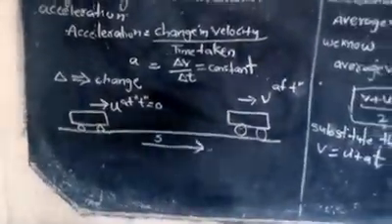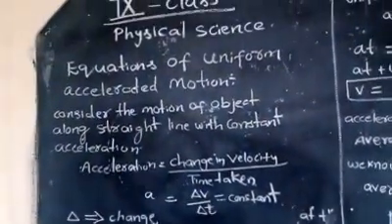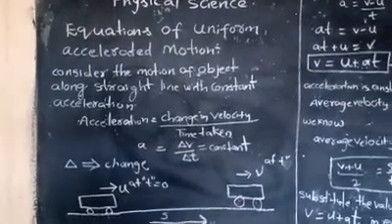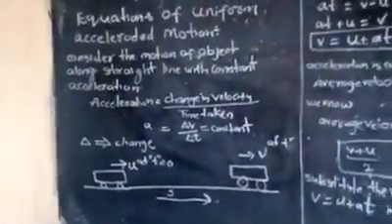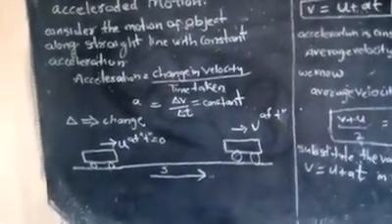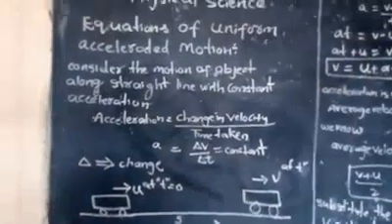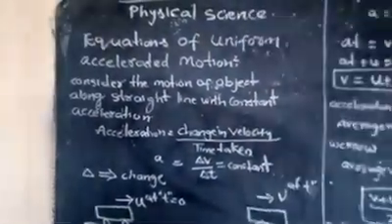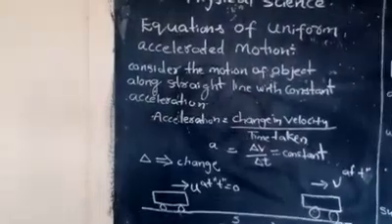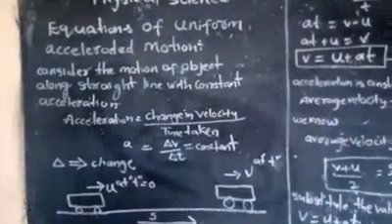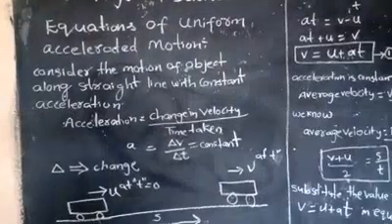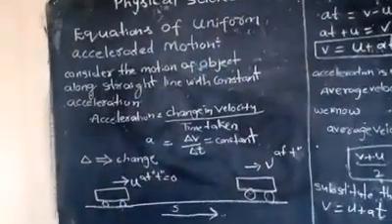Consider that an object is moving along this straight line with constant acceleration, meaning its speed is not changing but its direction is continuously changing. So acceleration is equal to change in velocity by time taken. So a is equal to delta v by delta t. Change in velocity is represented by delta v and time taken by delta t, which is constant. Here delta means change.